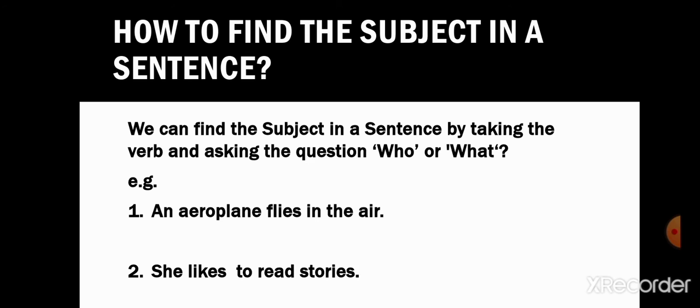How to find the subject in a sentence? Students, it is very important to know how to find the subject in a sentence. We can find the subject in a sentence by taking the verb and asking the question who or what. For example, an aeroplane flies in the air. Who flies in the air? An aeroplane. So an aeroplane is the subject here. Second example, she likes to read stories. Who likes to read stories? She. So she is the subject here.